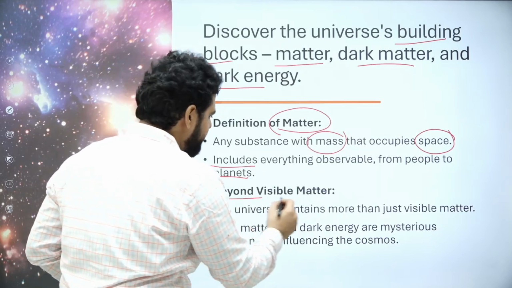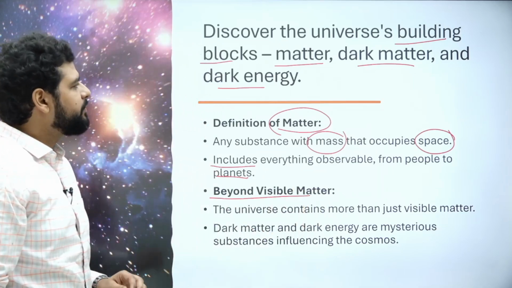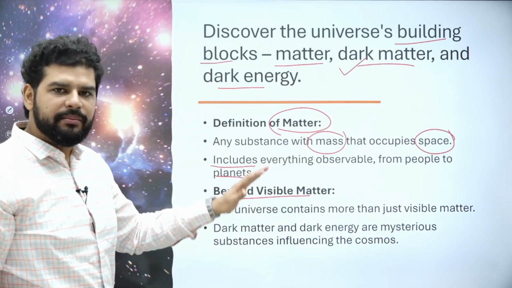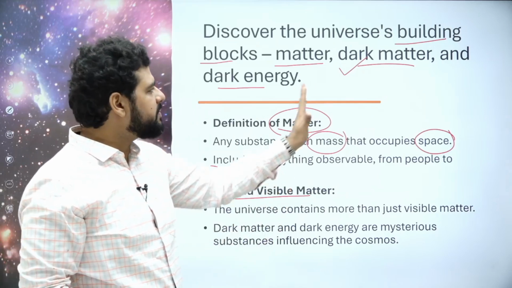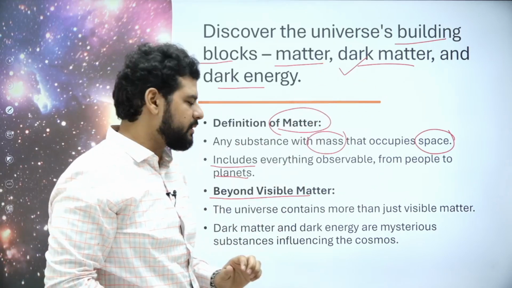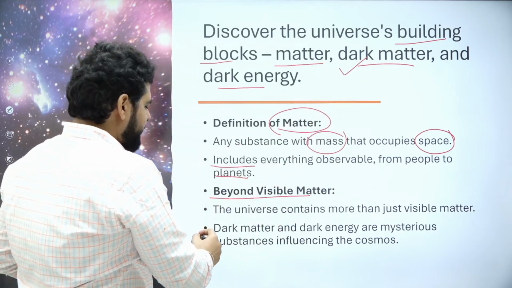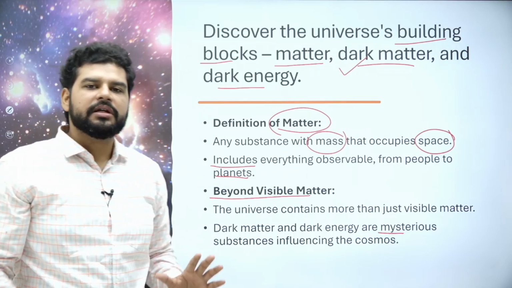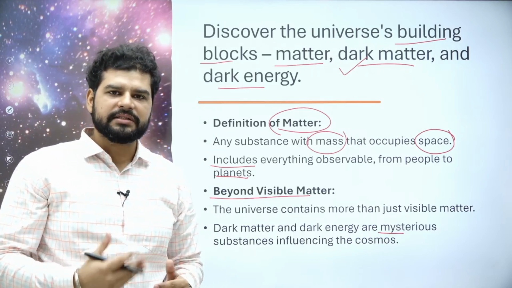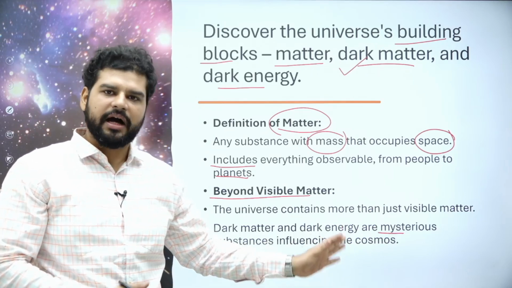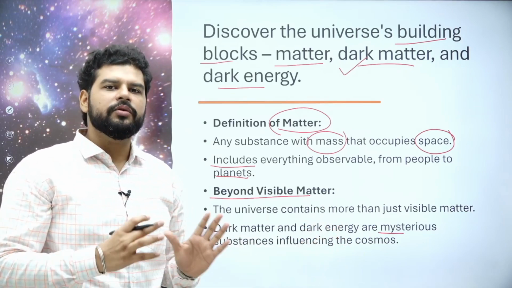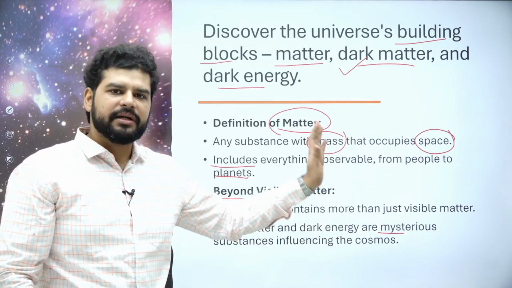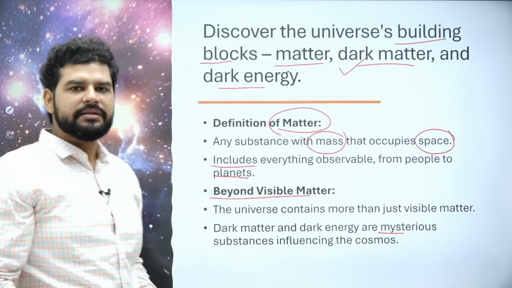But there is something beyond visible matter which is called dark matter. Right now we are trying to understand only matter and its subtypes, visible matter and dark matter. Dark energy and dark matter, like I said, are mysterious substances influencing the cosmos. Sometimes you will find that I have discussed something and it is written afterwards, so I am trying not to duplicate the effort. I will read quickly, but of course I'll explain everything that is written.